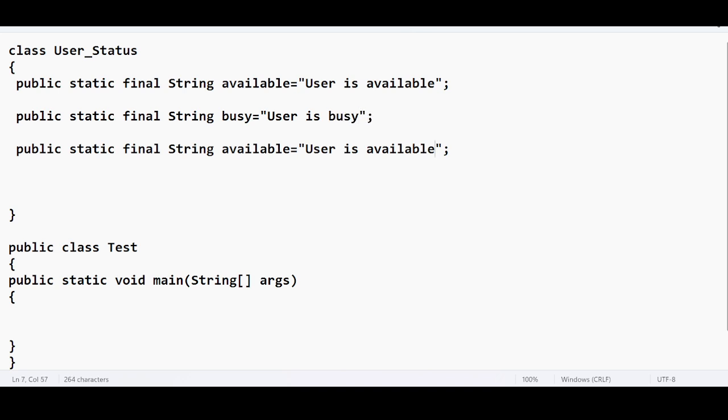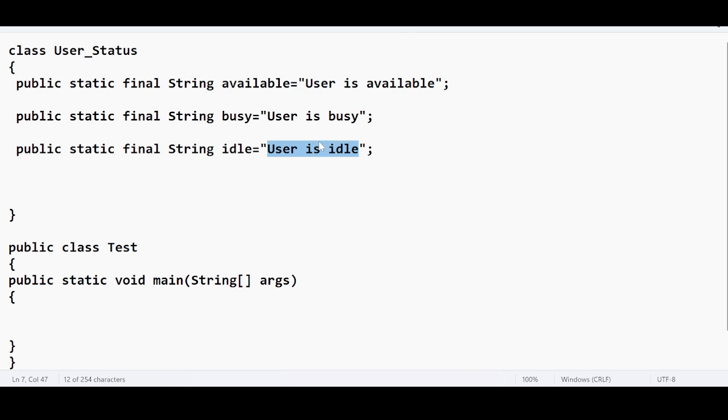The third one is user is idle. Okay, and we know that already. So these are the constants. If I access available, the output is going to be user is available. If I access busy, the output is going to be user is busy. If I access idle, the output is going to be user is idle.